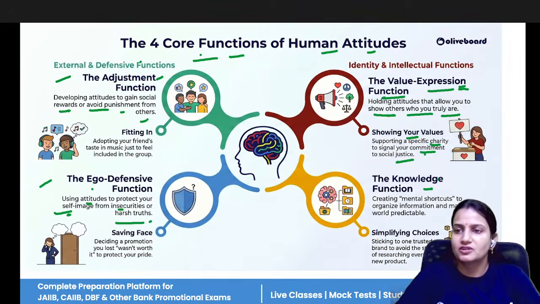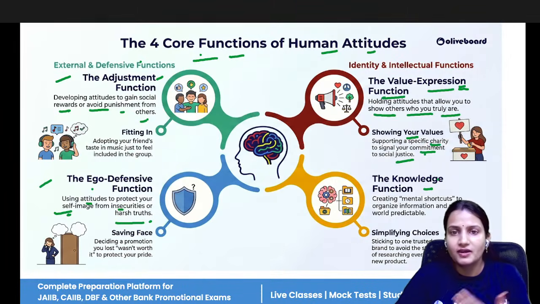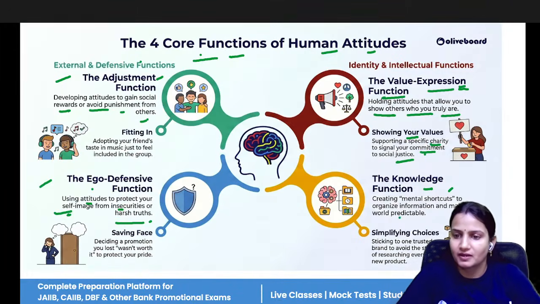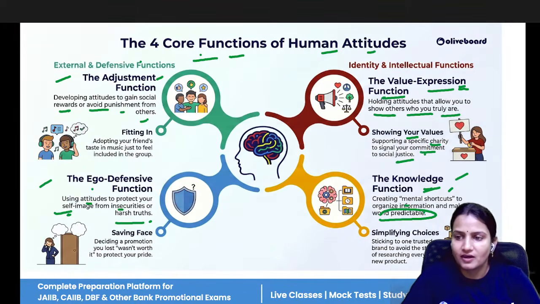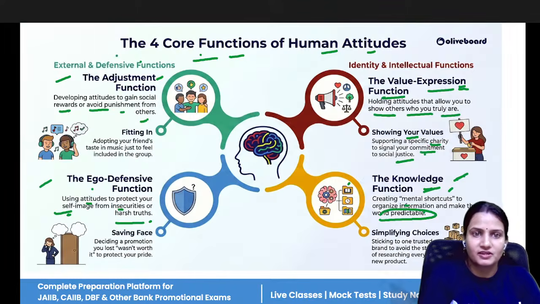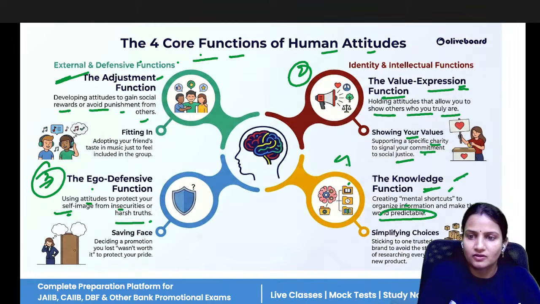And the knowledge function means, with having good training, if you're having a positive attitude, how you are taking the knowledge of the company. So creating mental shortcuts to organize information and make the world predictable, so that whatever choices you are having, how much people are trusting you, is only because you are having a good knowledge path. So these are the four core functions of human attitude: first adjustment, second value expression, third ego defensive, and fourth knowledge function.